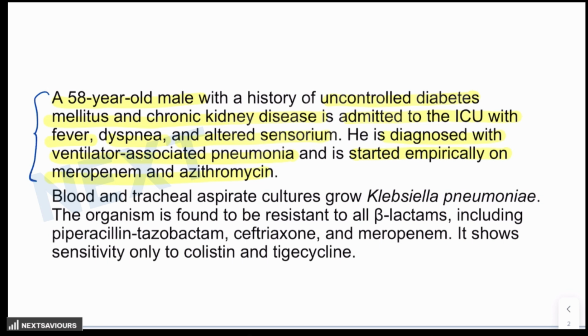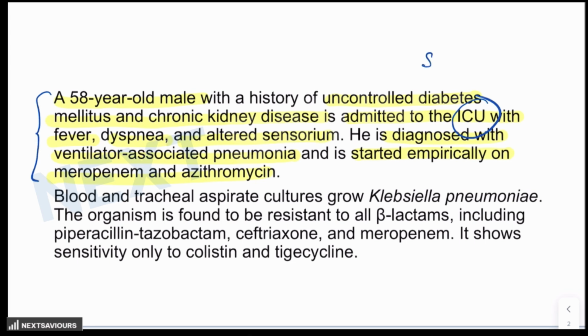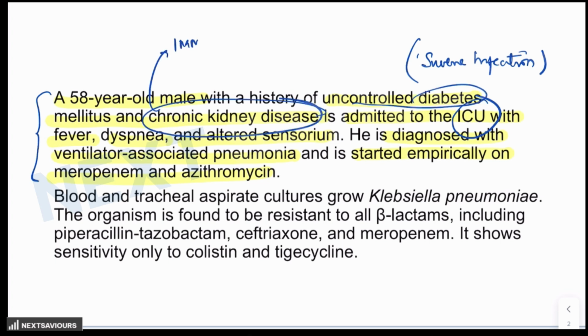Now, if we stop at this point of time, what are the important points that you have over here? One is that the patient is lying in the ICU, so this is suggestive of a severe infection. Point number two is that the patient is diabetic along with chronic kidney disease. It is suggestive that the patient is immunocompromised, with higher chances of hospital acquired organisms like Klebsiella or Acinetobacter. Now, meropenem is a broad spectrum antibiotic which is used for serious infections.